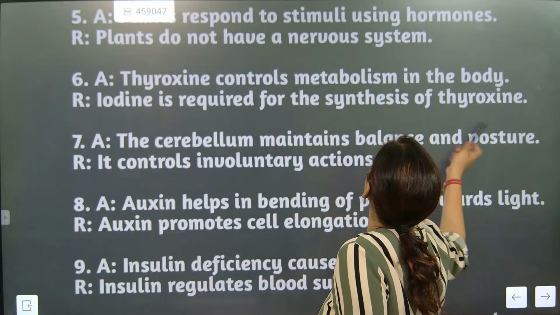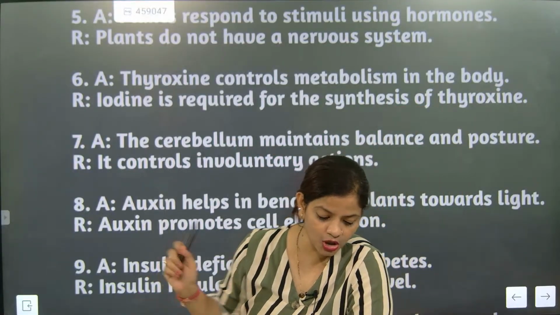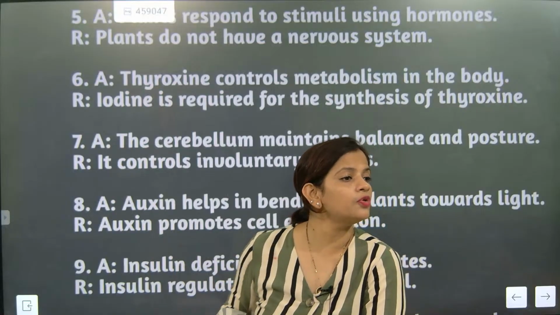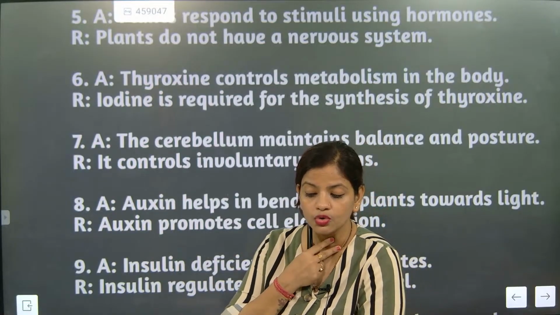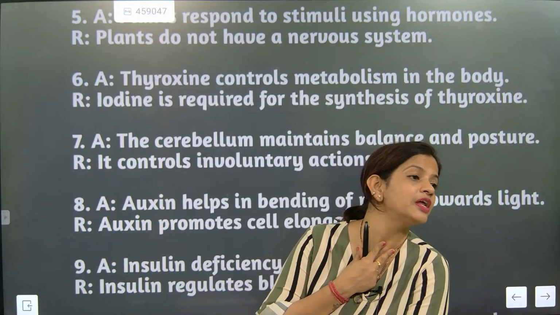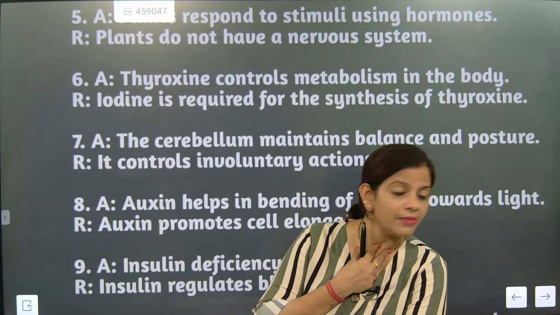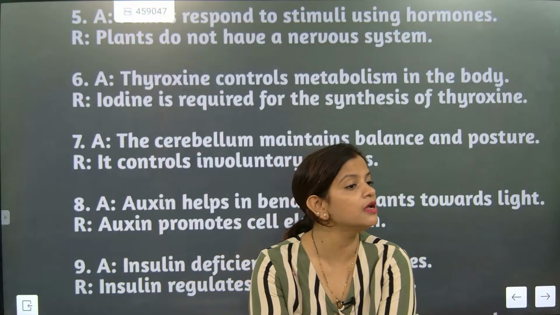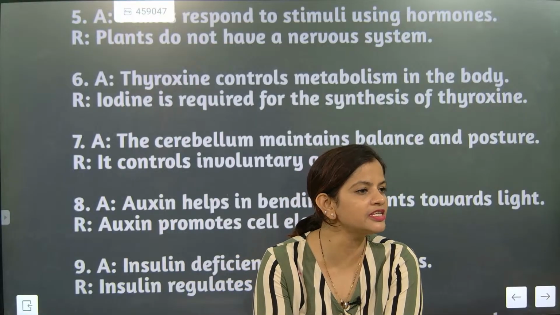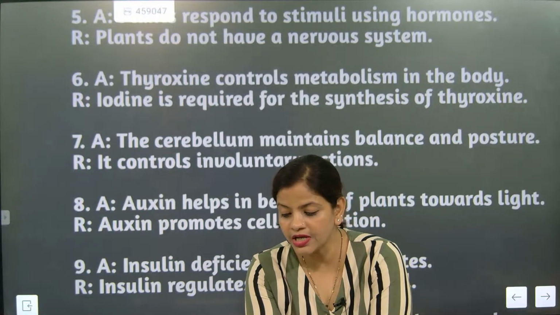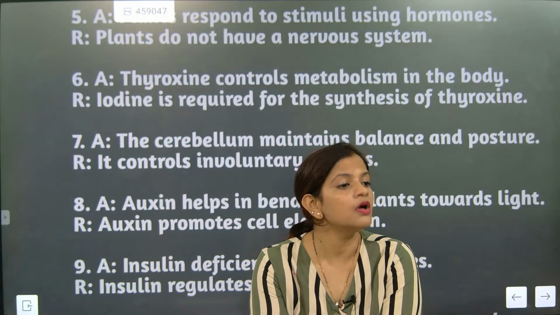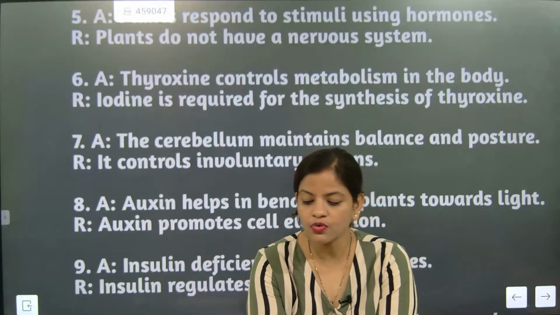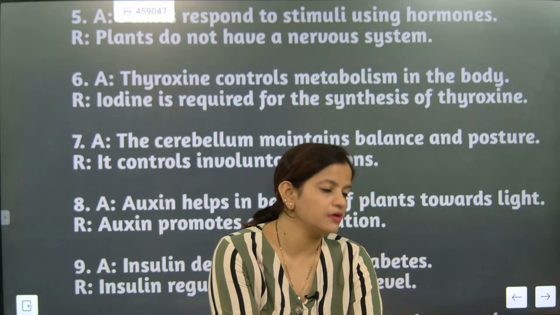Now because thyroxine controls metabolism in the body. Iodine is required for synthesis of thyroxine. That's also absolutely correct. You know because thyroxine gland is there now. They will be the most vital growth development part of the body. Now it will be done by whom? Thyroxine. But beta, for that, what is most important? Iodine. And beta, iodine will be taken from which material? Salt. Specifically rock salt will be giving you iodine. Understood? So only iodized salt should be taken.